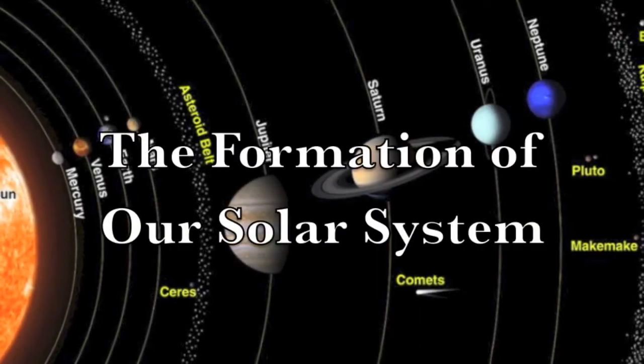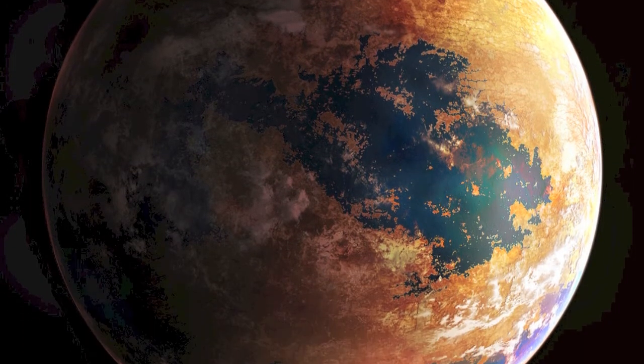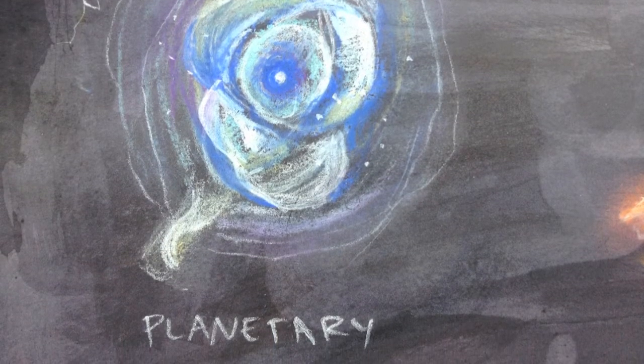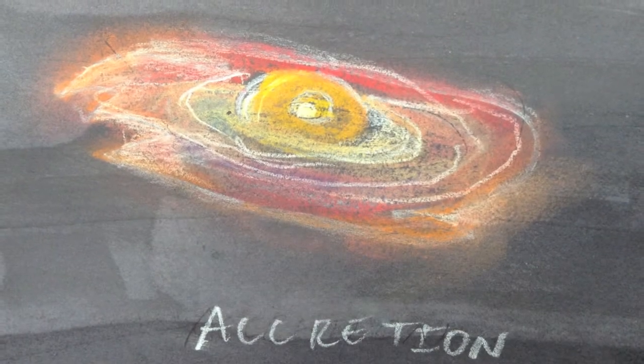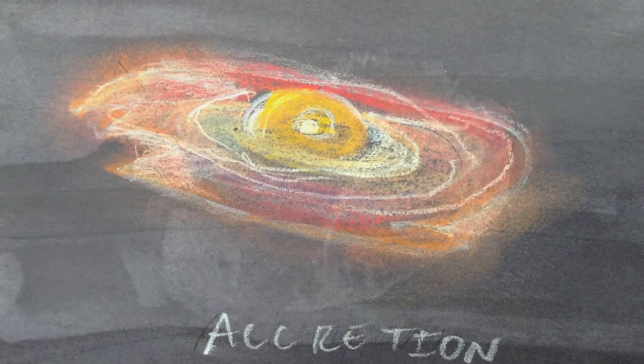The formation of our solar system. The difference between a planet and a star is the absence of fusion. To create a planet, we will start at a planetary nebula, which has formed after the death of a star. Matter in the planetary nebula starts to attract to each other using static electricity, a process known as accretion.